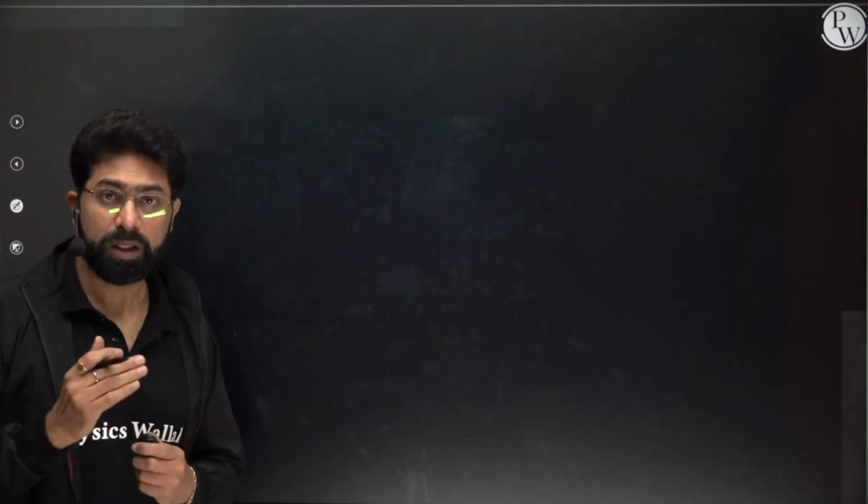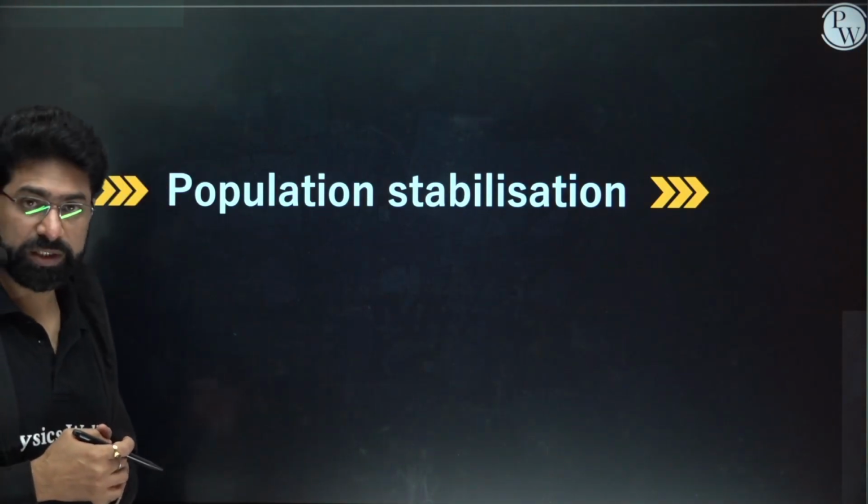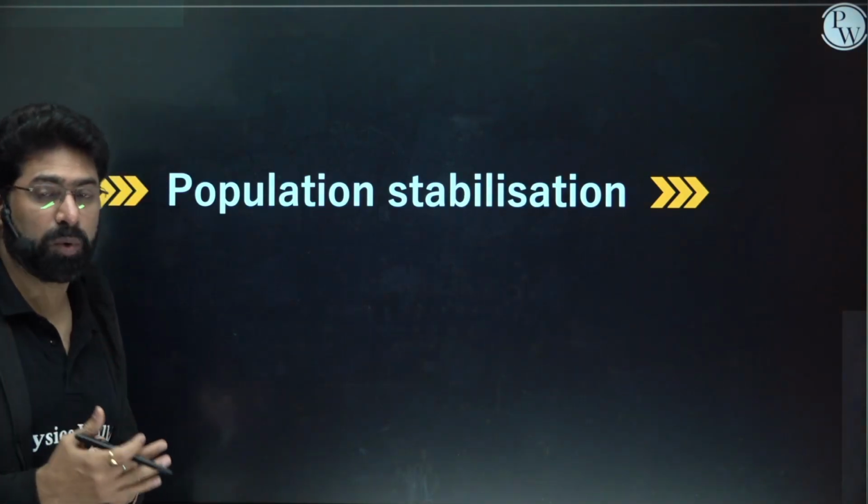Now, what are the population stabilization processes? How are we going to stabilize this population?